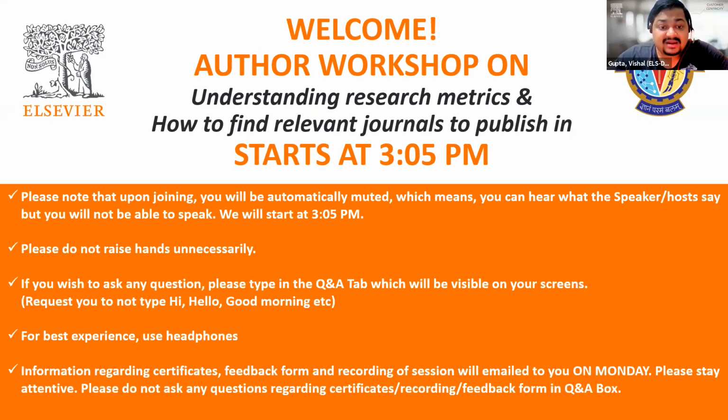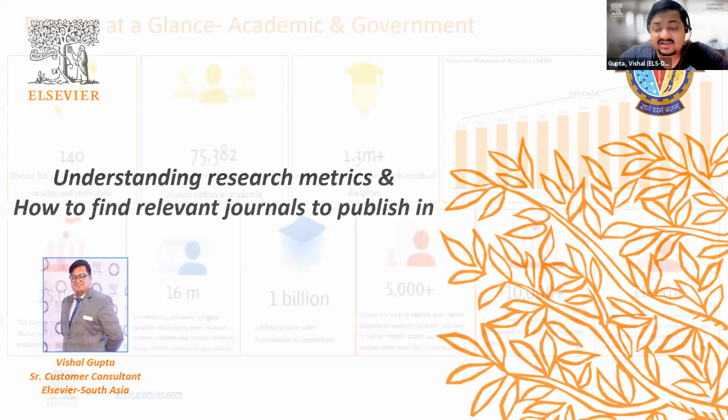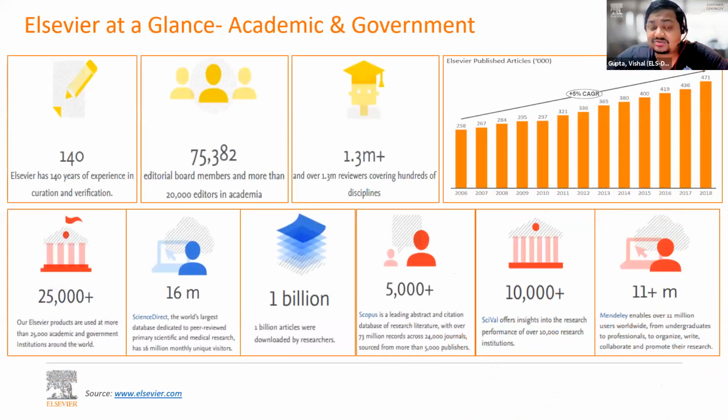So again, I would just quickly like to start with an introduction. You are already aware of Elsevier as a publishing house. You read Elsevier journals, you publish in Elsevier journals, and over the years, Elsevier has been a partner for researchers for over 140 years to curate and verify knowledge.